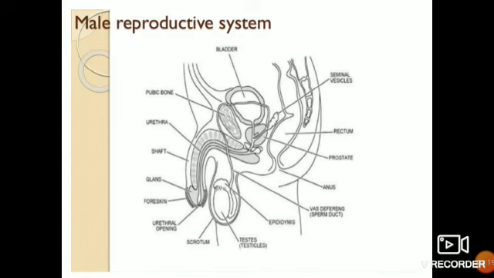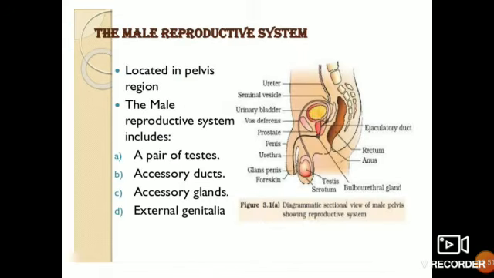Means the seminal vesicle and the prostate gland secrete their secretion, which along with the sperm forms the semen, and this semen is being taken up by a duct which is arising from the testes, and that is called the vas deferens. It is coming and uniting with the seminal vesicle and prostate gland, and the semen is taking the path through the urethra and it is coming out through the urethral opening.